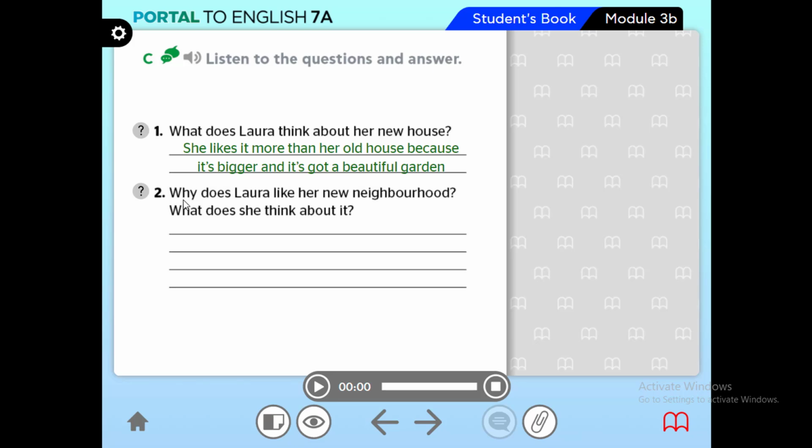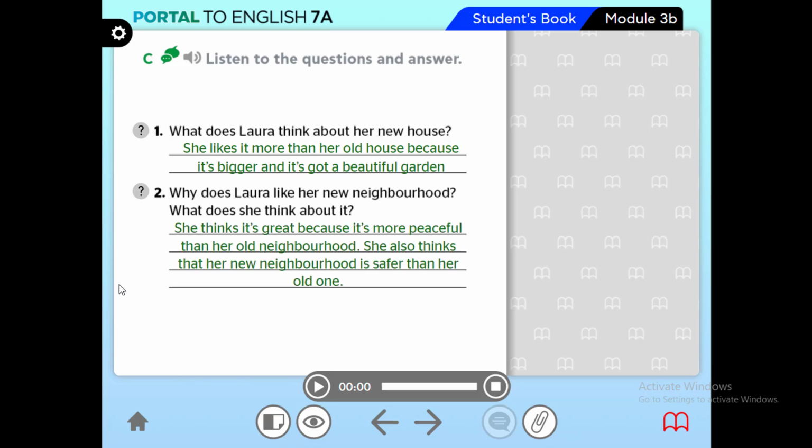Second question, why does Laura like her new neighborhood? What does she think about it? Here is a model answer. She thinks it's great because it's more peaceful than the old neighborhood. She also thinks that her new neighborhood is safer than her old one. Great, well done.